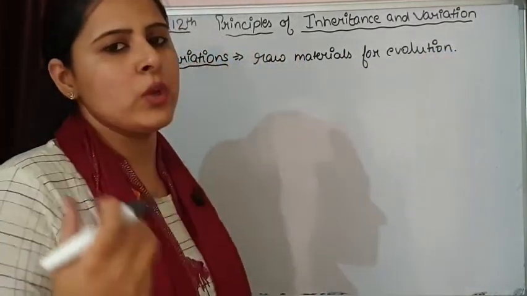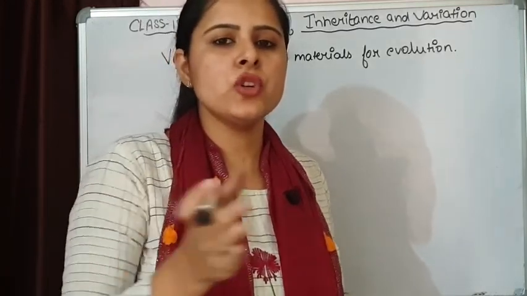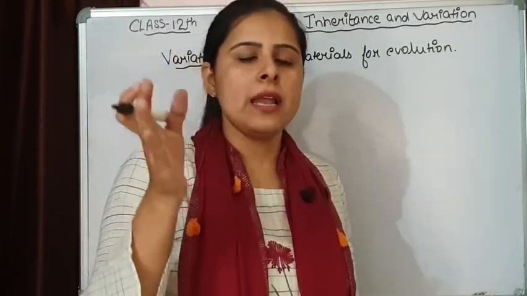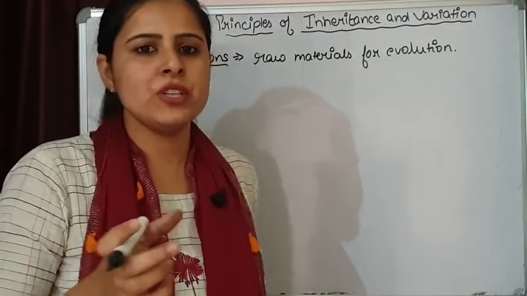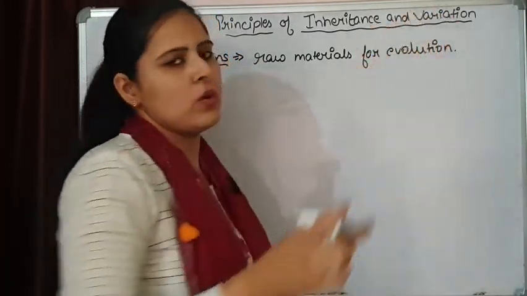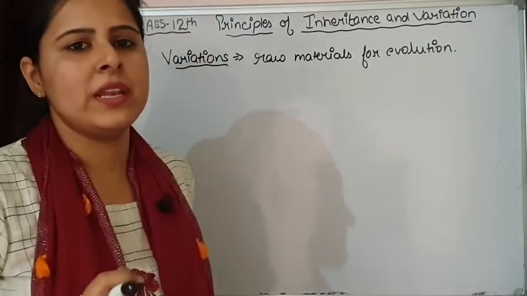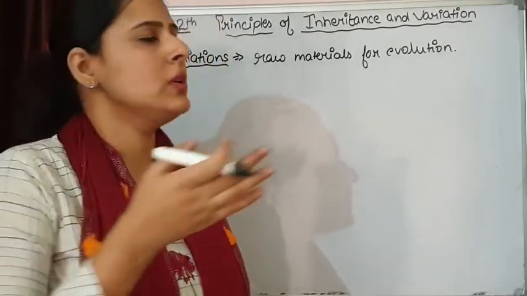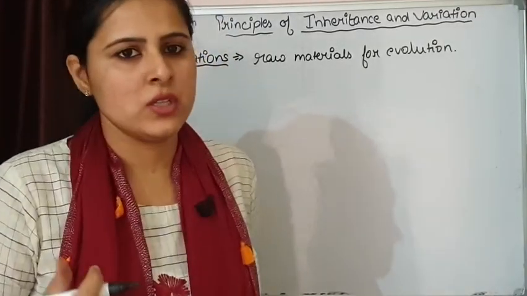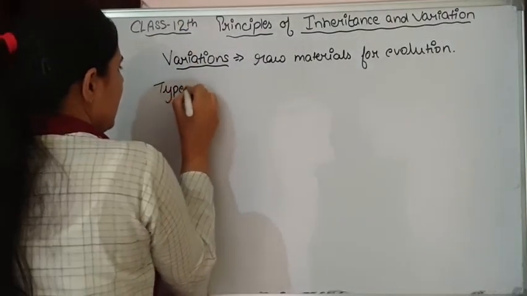These changes are going to come generation after generation, and because of the accumulation of these changes for lakhs of years, it is leading to the formation of new species, and this we are going to call evolution. So what happens in variations? We will talk about different methods that are going to take part in variations. First, let's talk about types of variations.